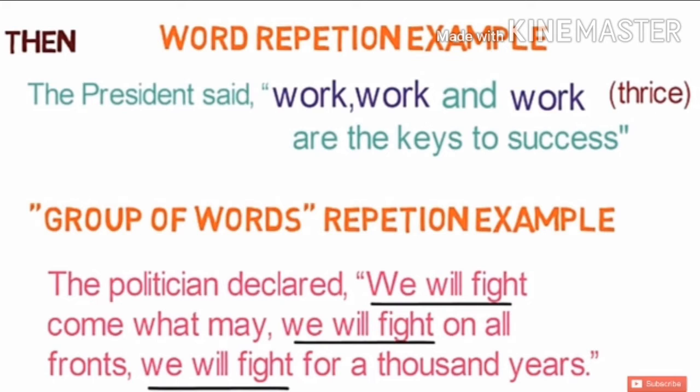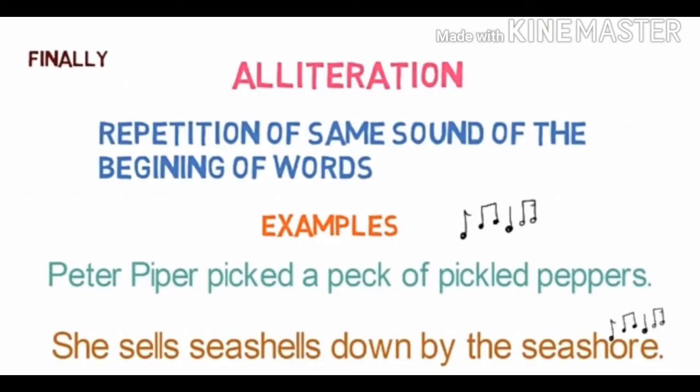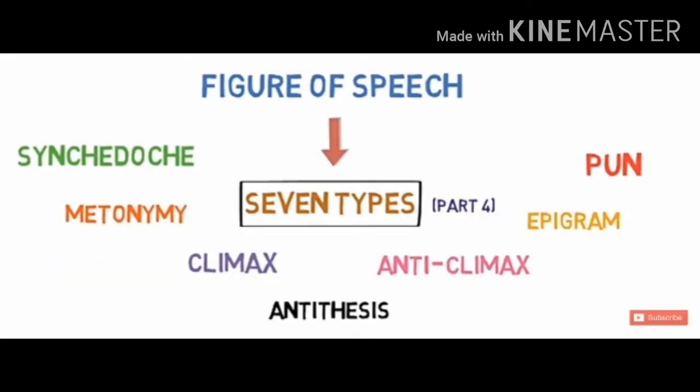Then we learnt what is alliteration. It is a figure of speech where initial sounds are repeated. And we saw some examples of alliteration also. I hope you are very much clear with the repetition and alliteration. Repetition, the same words are repeated, while alliteration, the sound is repeated. Let's go further for the next figure of speech.